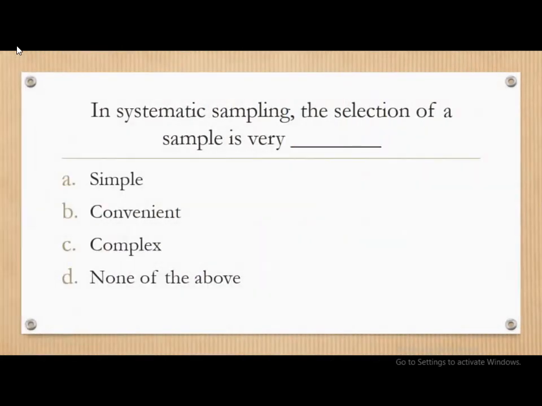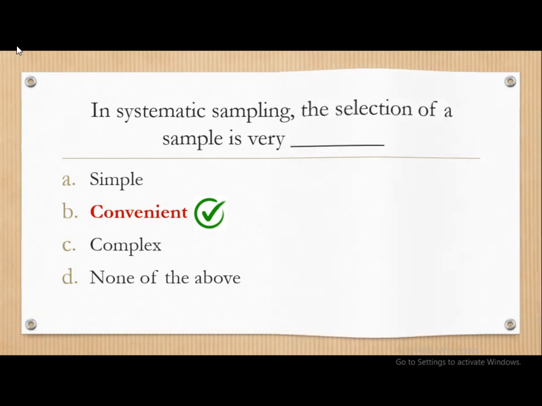Next question. In systematic sampling, the selection of a sample is very dash. Simple, convenient, complex, none of the above. The correct answer is convenient. In systematic sampling, the selection of a sample is very convenient.